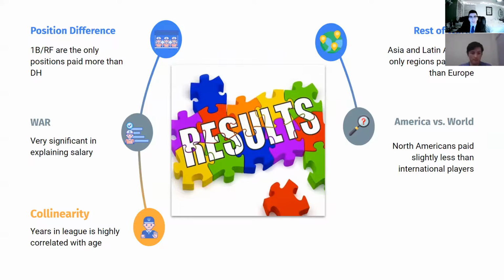There is obviously a strong correlation between years in league and age. It does appear that the rest of the world, such as Asia and Latin America, is paid more than Europe. Furthermore, it seems like those players are paid way more than North Americans. North Americans actually seem to be discriminated against, but we're not going to conclude that, because our data is pretty limited in those aspects.